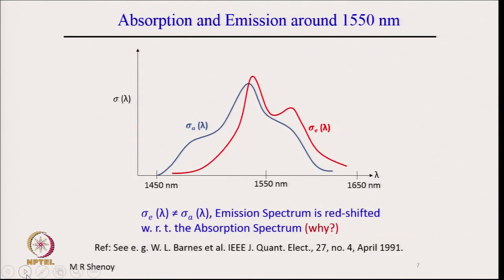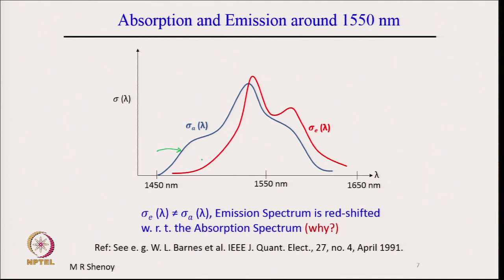All right. So, this is what is illustrated, the actual absorption and emission cross sections of the erbium ions in silica around 1550 nanometer. What is shown is the absorption spectrum. So, this is the cross section for absorption. The cross section of course represents the strength of absorption at a given wavelength.